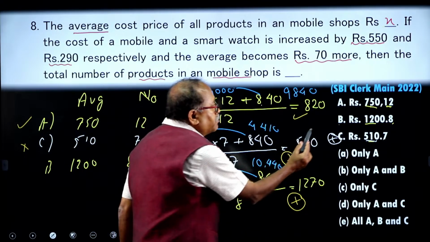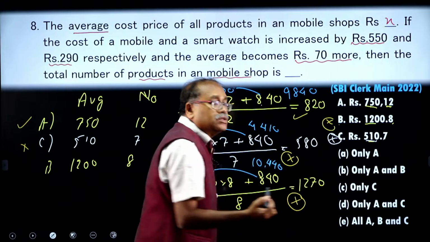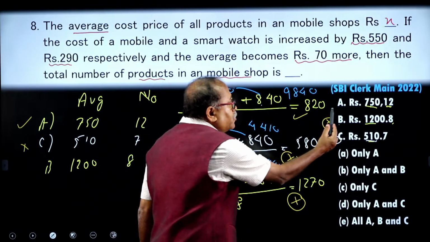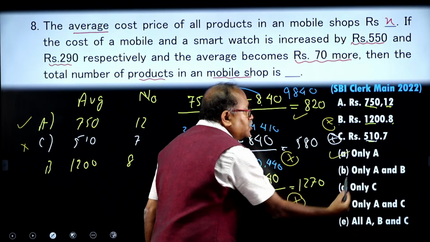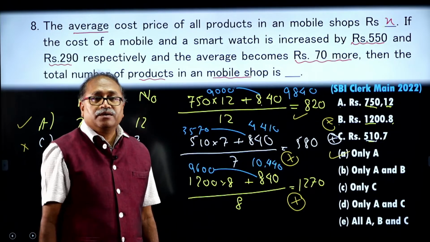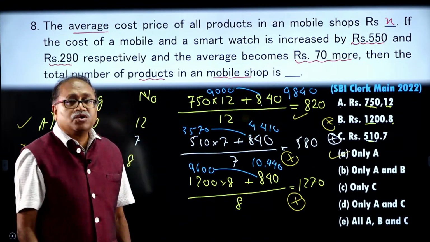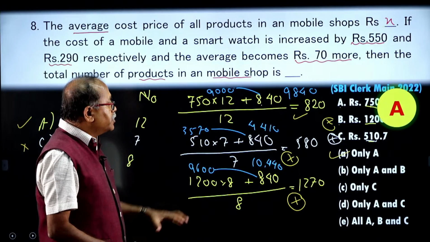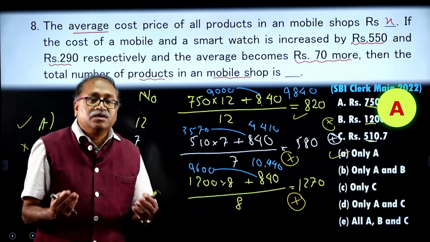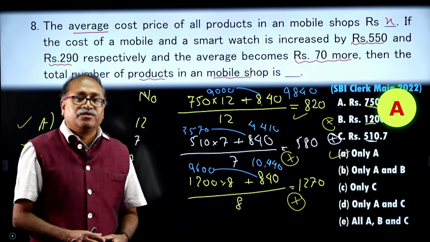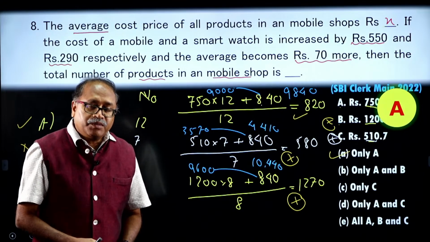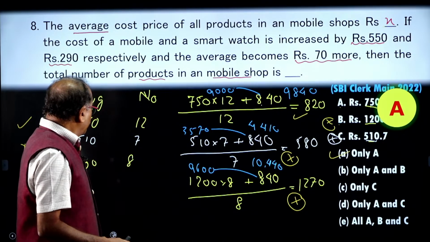So, B is not satisfying, C is not satisfying, therefore, only A satisfies. Your option choice is A. I did not give the time for you in this particular question, because I do not know how many of you may be comfortable to answer this question. Consider this as a learning question. Right, my dear friend. I am moving on to the next one.